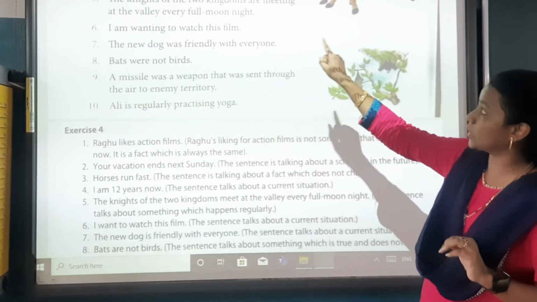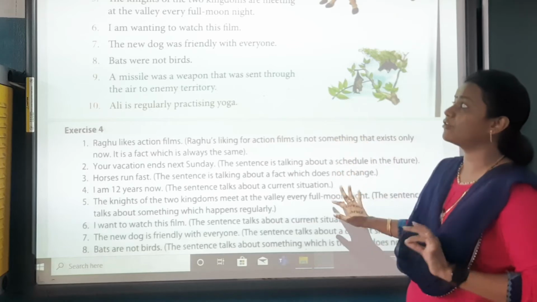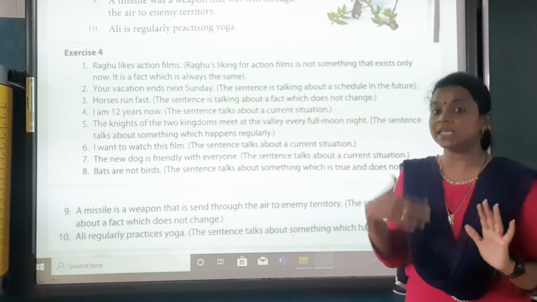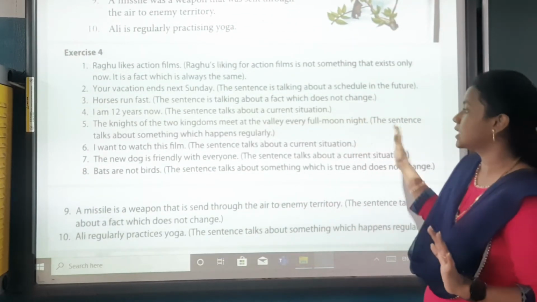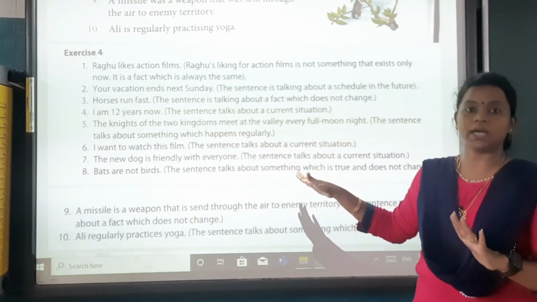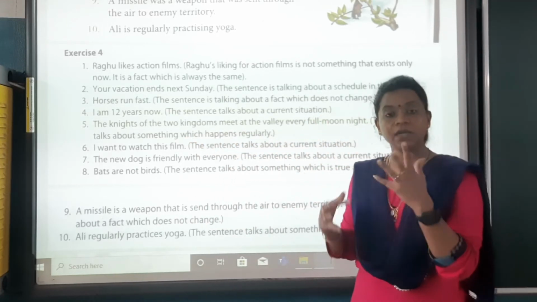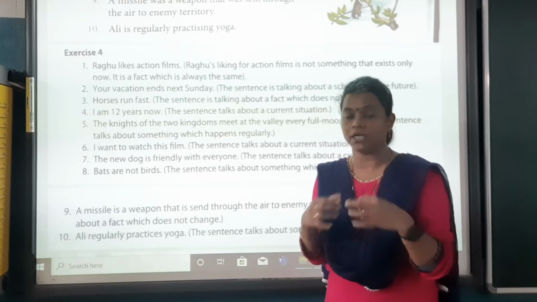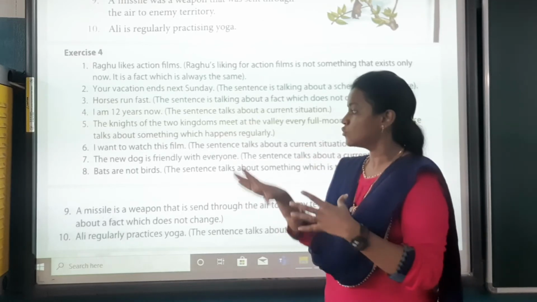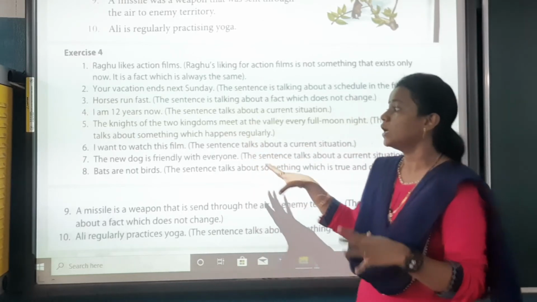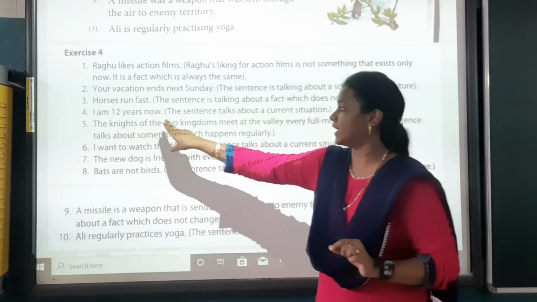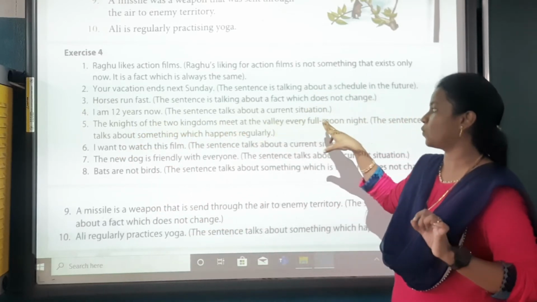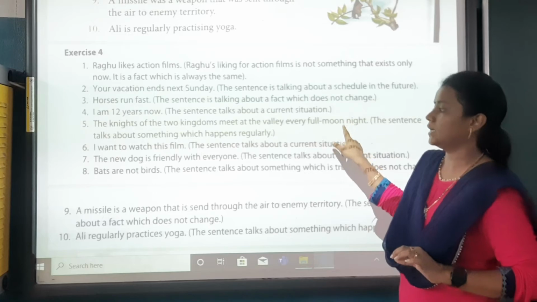The knights of the two kingdoms are meeting at the valley every full moon night. They are meeting every full moon night, which happens regularly. The things which are happening regularly, like I told you, the habit that I get up early in the morning. So this thing is happening regularly. The sentence will go: the knights of the two kingdoms meet at the valley every full moon night.